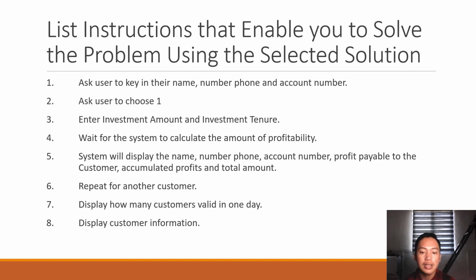Then the system will display the name, phone number, account number, profit payable to the customer who makes a profit, and total amount. Number 6 is that the system will repeat for another customer. When done, the system will display how many customers are valid in one day, and lastly display customer information.